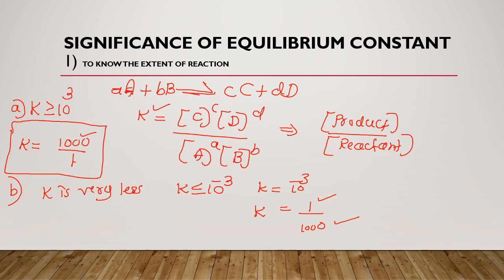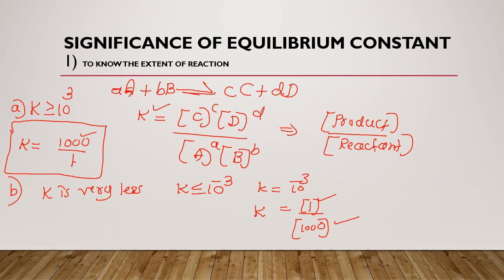So the reactant concentration is 1000 times more than the product concentration. That means the reaction is in the initial state. The concentration of the reactant is 1000 times more than the product, which means the reaction has maybe not yet started. The maximum concentration of reactants indicates the reaction is in the beginning condition.